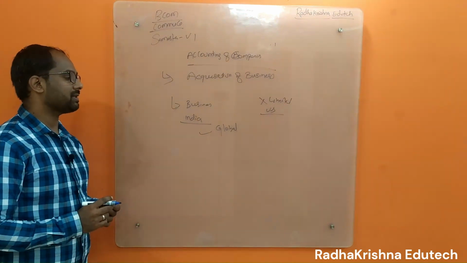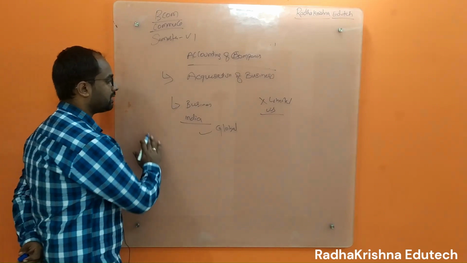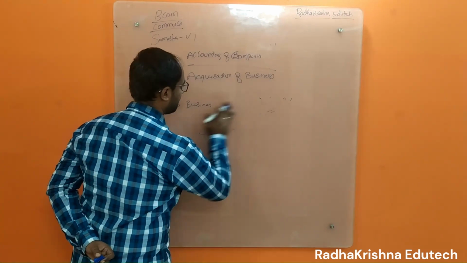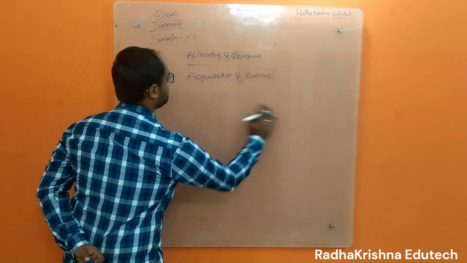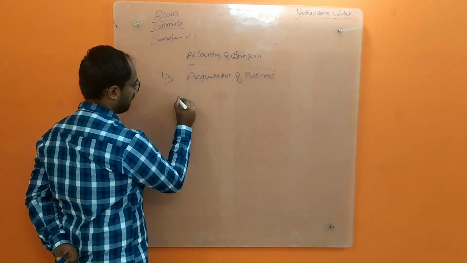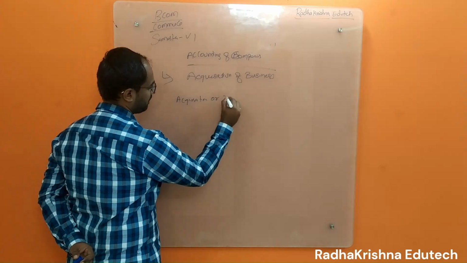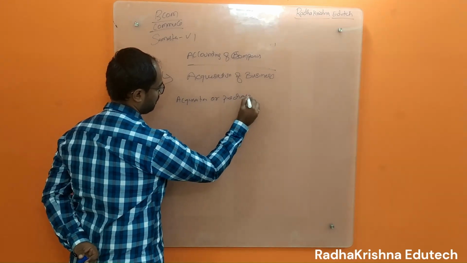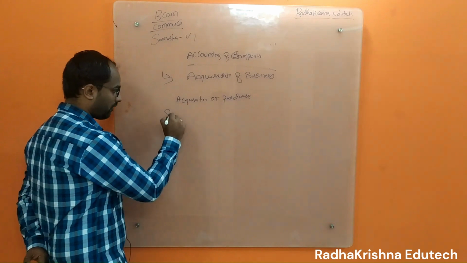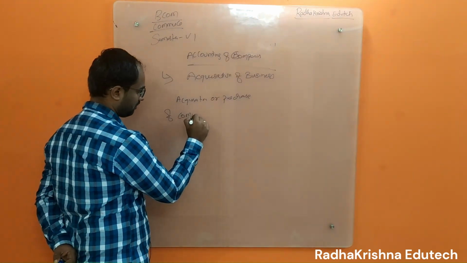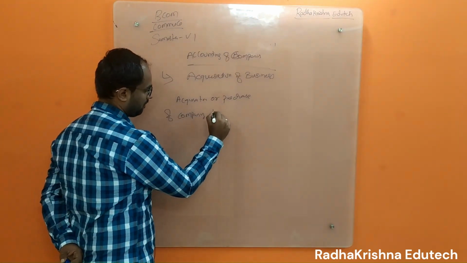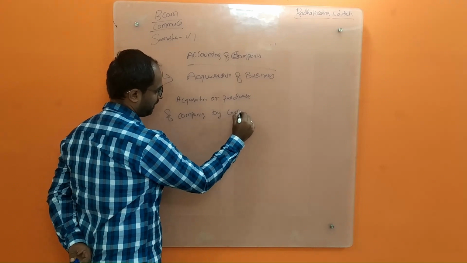Today we will be discussing a topic called acquisition of business, and this comes under the accounting of companies in semester 4 in the commerce group. So in the term acquisition or purchase, what will you tell? Acquisition or purchase of a company by a corporate body.